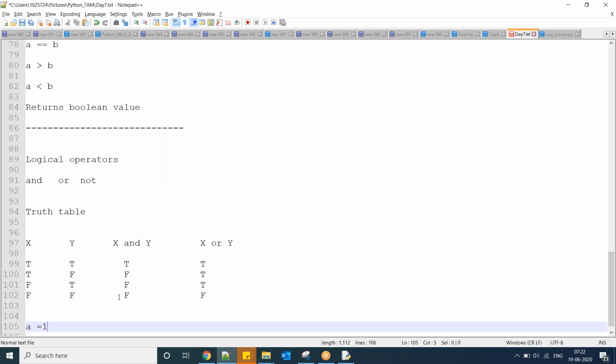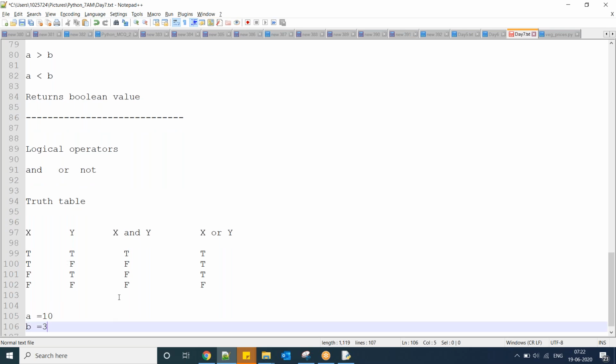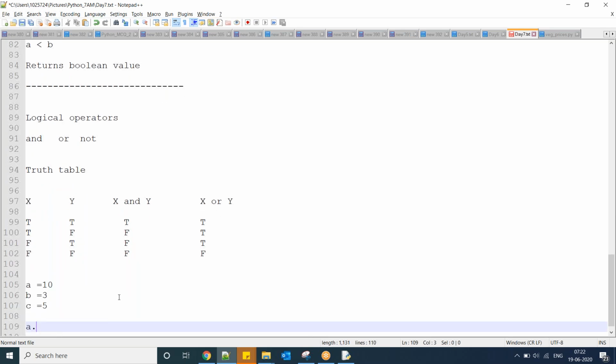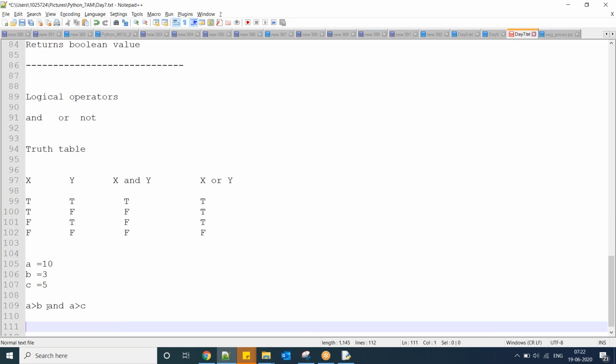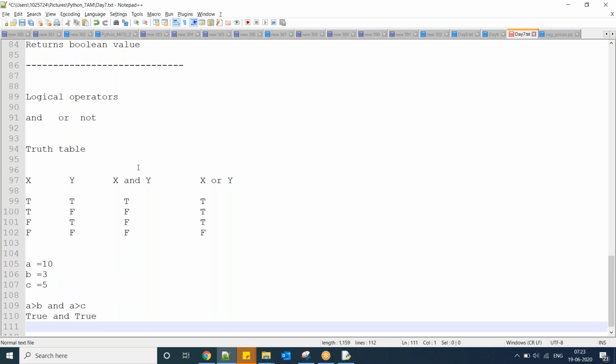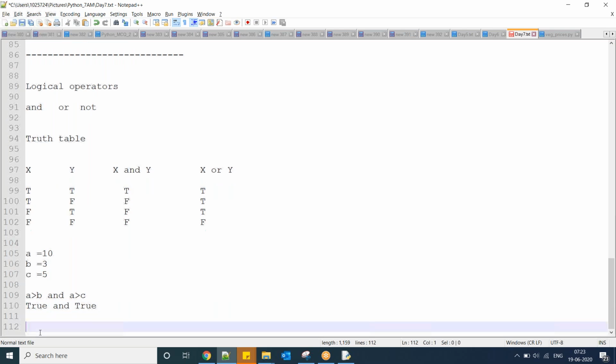Observe here, A equal to 10, B equal to 3, C equal to 5. A greater than B and A greater than C. Now, A greater than B, so this is a relational operator. What is the output of this relational operator? True. And true. So here, true and true. So the result is true.